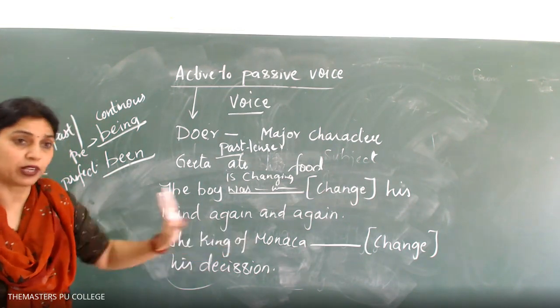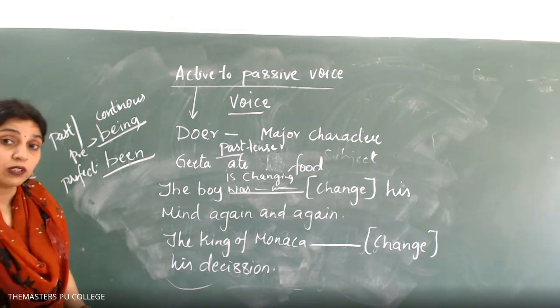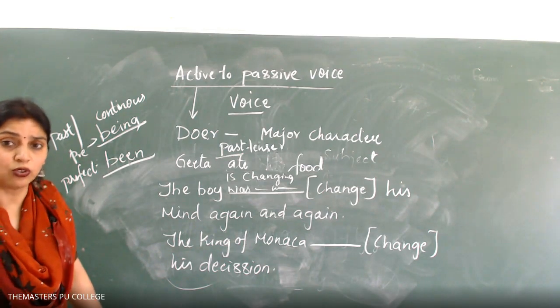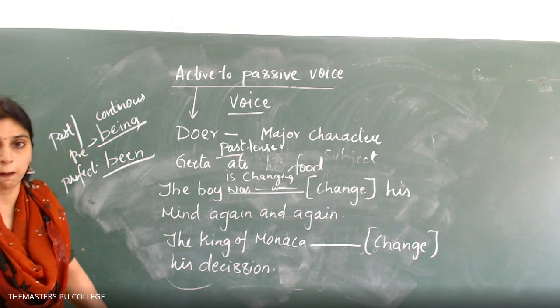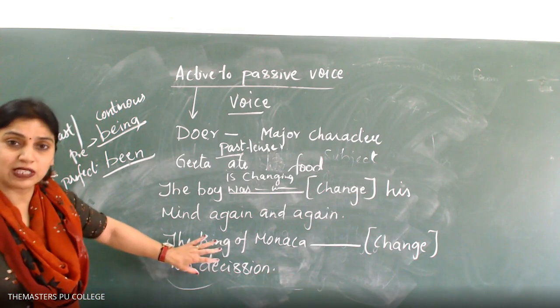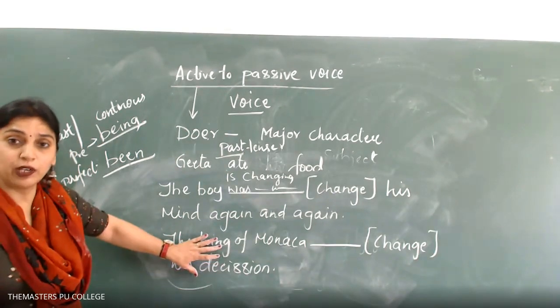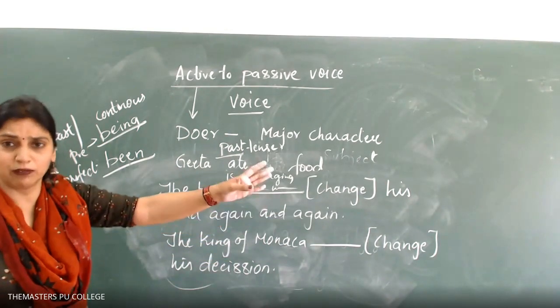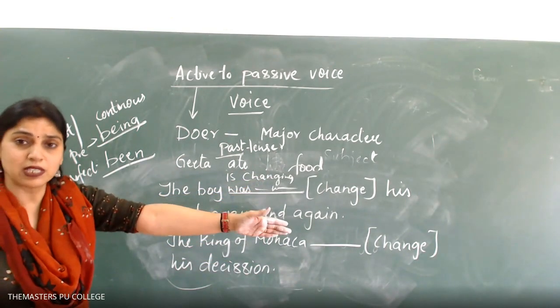The King of Monaco is or was? Uday Kumar, you'll go for was, only better. We'll go for was. That's why I'm telling you, these kinds of things are a bit crucial. But once you read, you'll understand because there will be continuity. You'll be having it for 3 to 4 marks, so don't worry, you'll understand that concept.